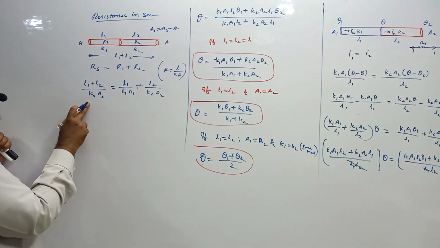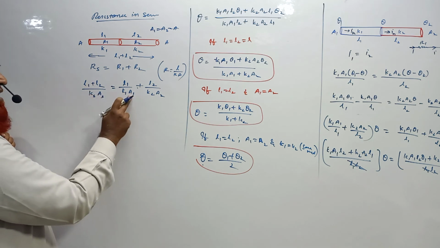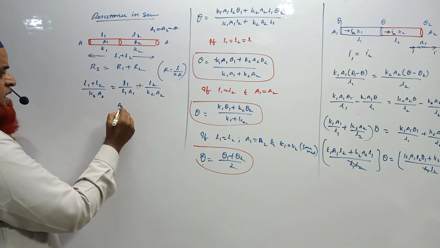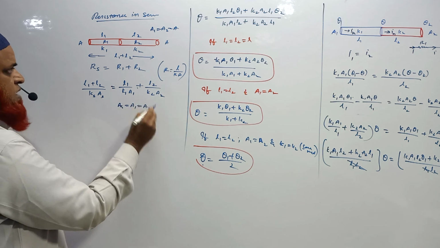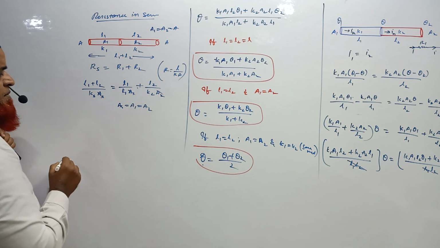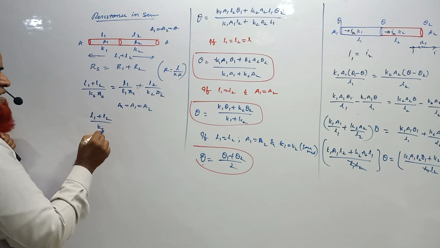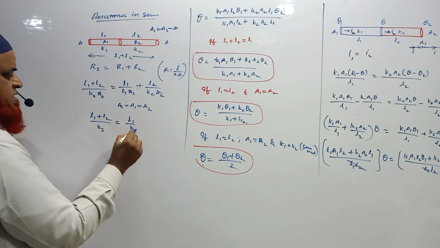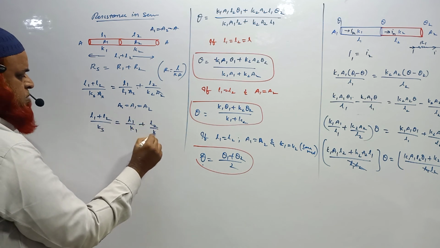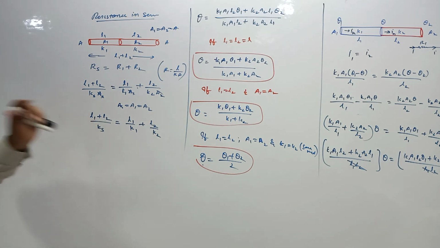Now you know that area of cross section is the same. That means A series, A1, A2 are all the same, as the condition you have taken here. So can we remove these? You are getting L1 plus L2 by K in series is equal to L1 by K1 plus L2 by K2. This is the formula you are getting in the series condition.